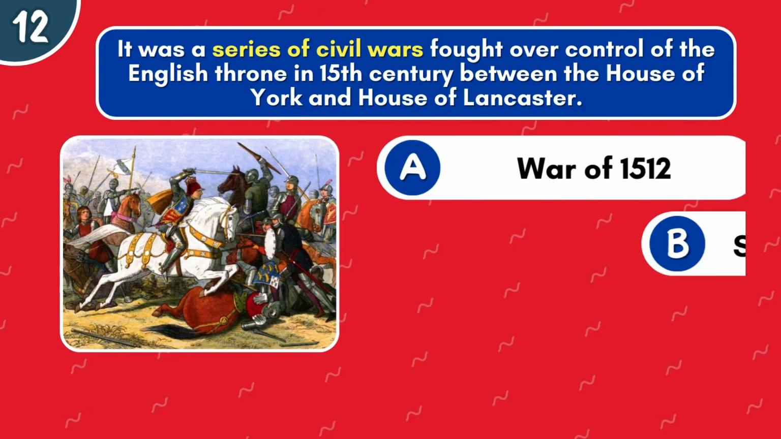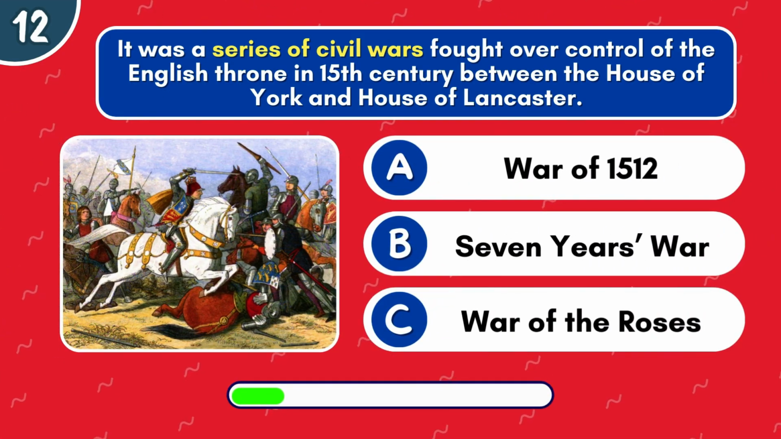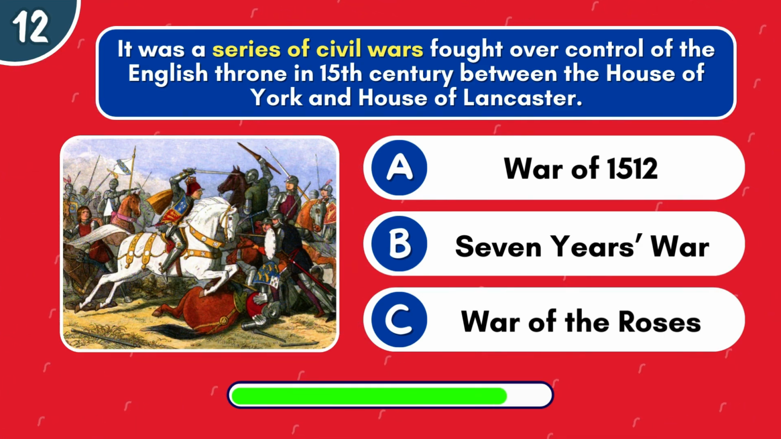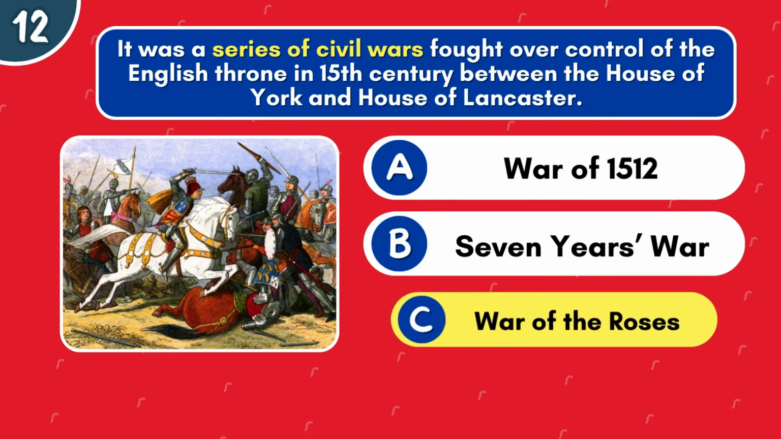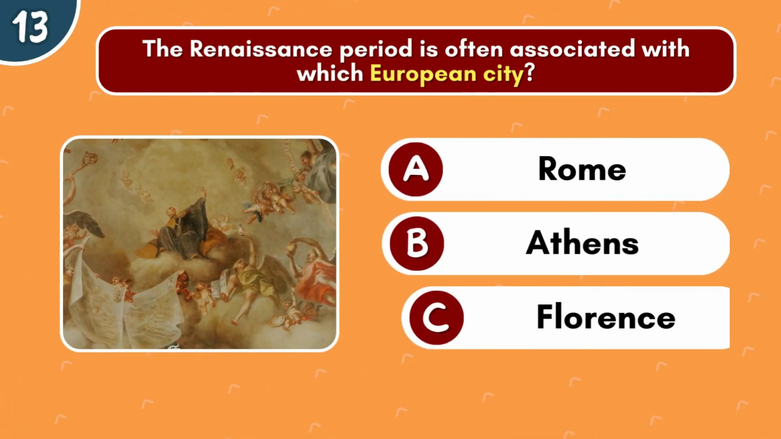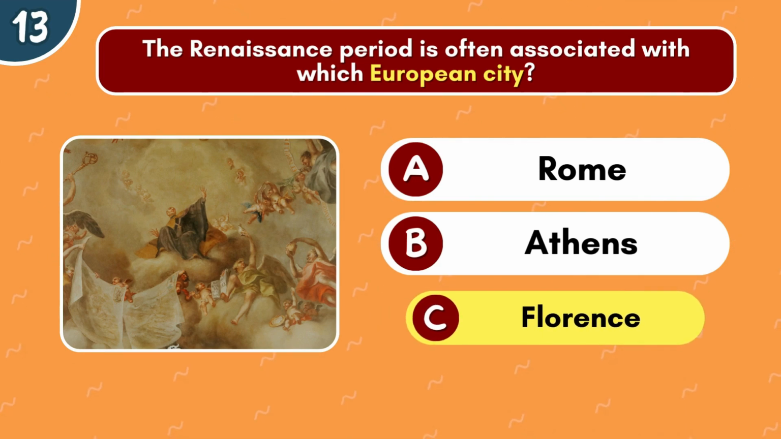It was a series of civil wars fought over control of the English throne in the 15th century between the House of York and the House of Lancaster. It's the War of the Roses. The Renaissance period is often associated with which European city? Rome, Athens, or Florence? It's Florence.